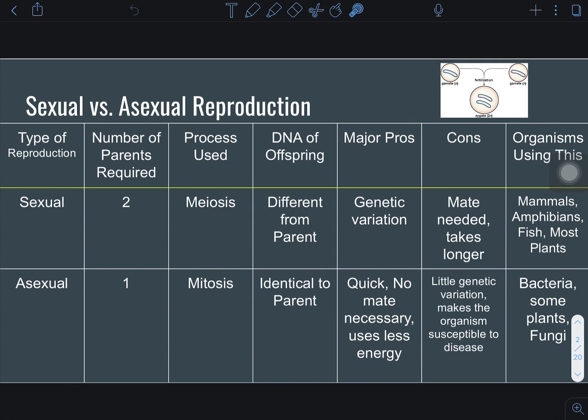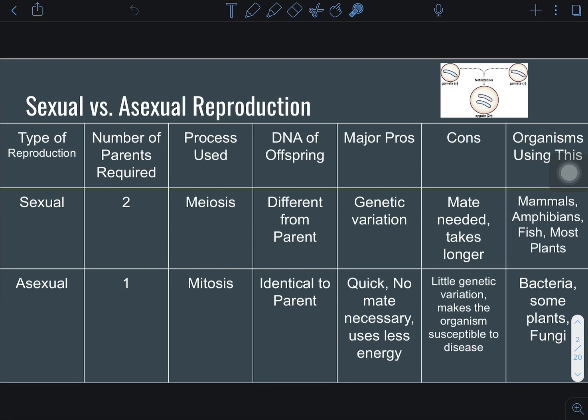If a particular disease came through and everyone was exactly the same, with no random mutations that allow for resistance, the organism is likely to get wiped out. We see that in society with monocultures of crops, bananas, corn, things like that.